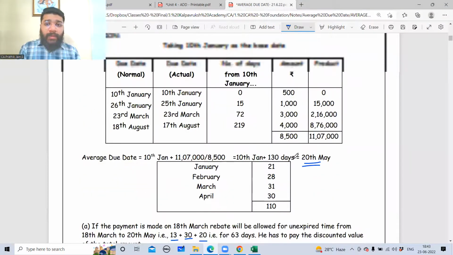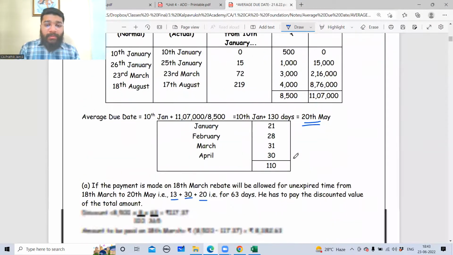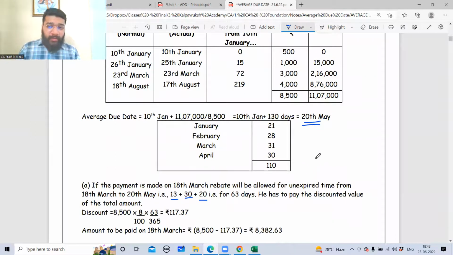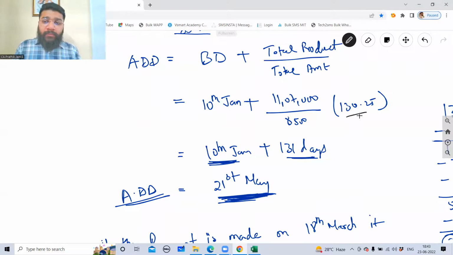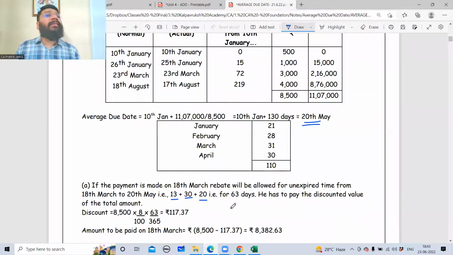Yeah, so this is what I was talking about. So here what they have done is they have done round off. Correct? So 11 lakh 7,000 divided by 8,500. You're getting 130 days. So we got 130.25. So in this question, what they've done is they've done round off. So this is what I was telling. In certain places they have done round off, certain places they have done round up. In majority of the places they have done round up only. So we'll follow round up.